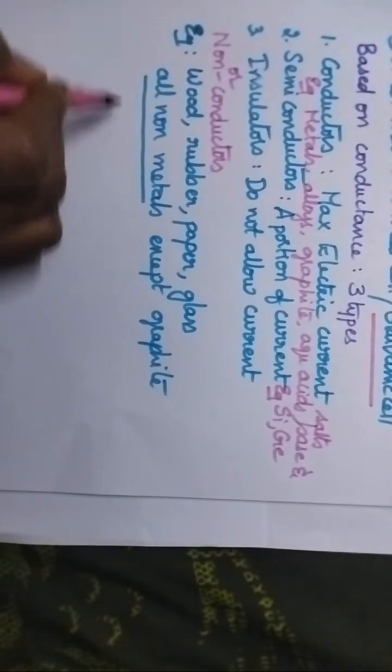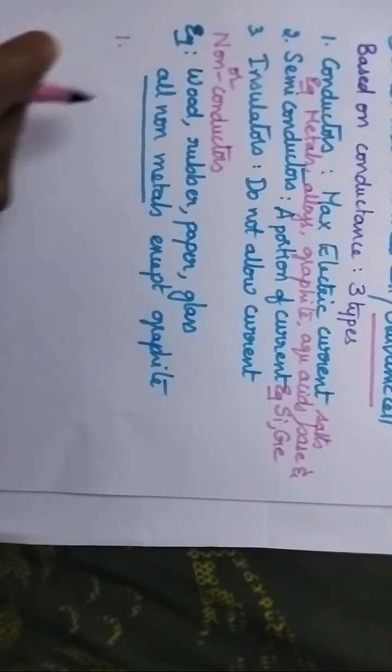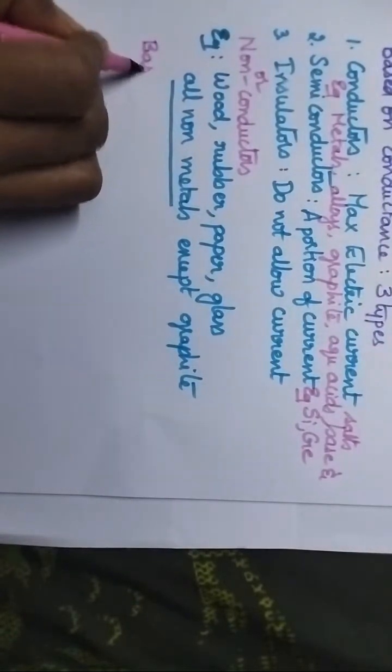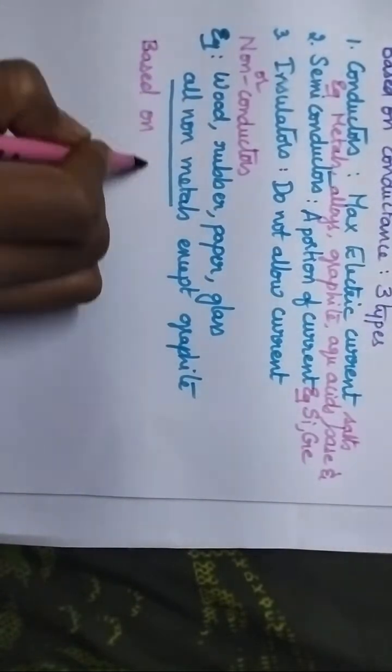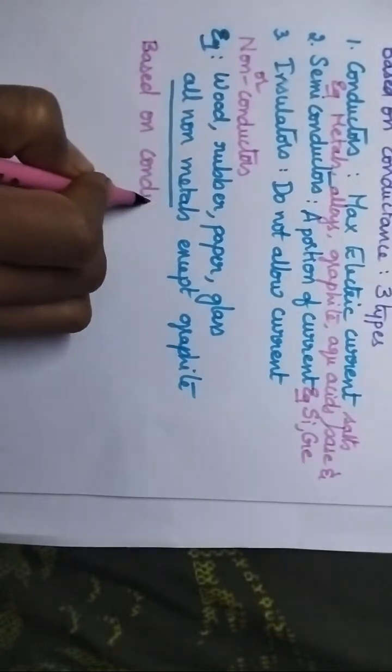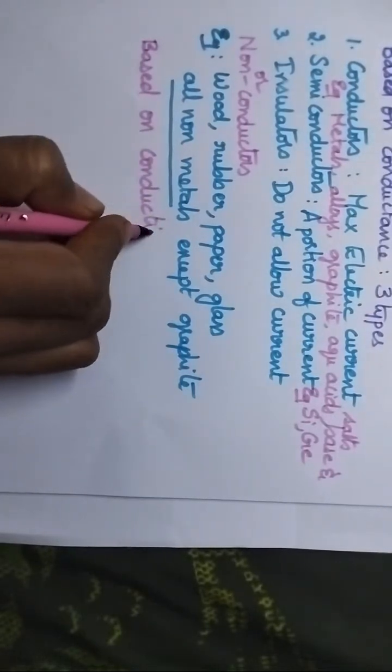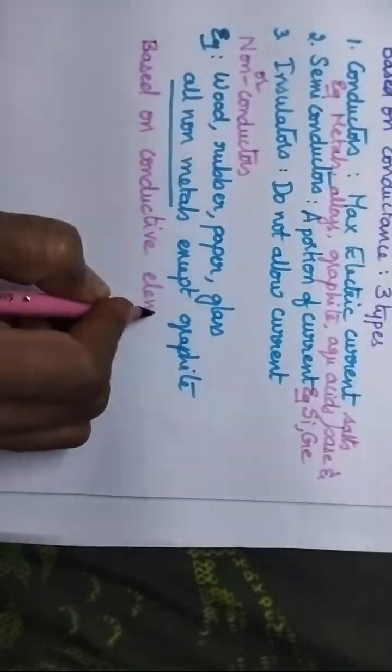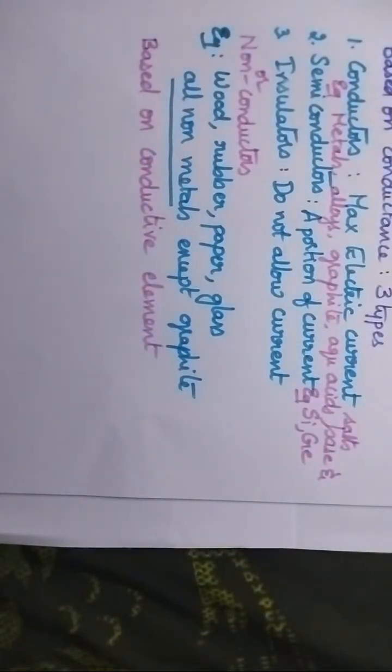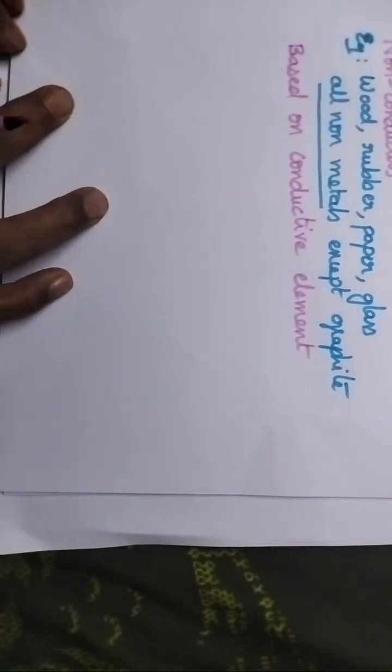These conductors can be classified into two types based upon the conductive element. How they conduct electricity, that is nothing but the conductive element.